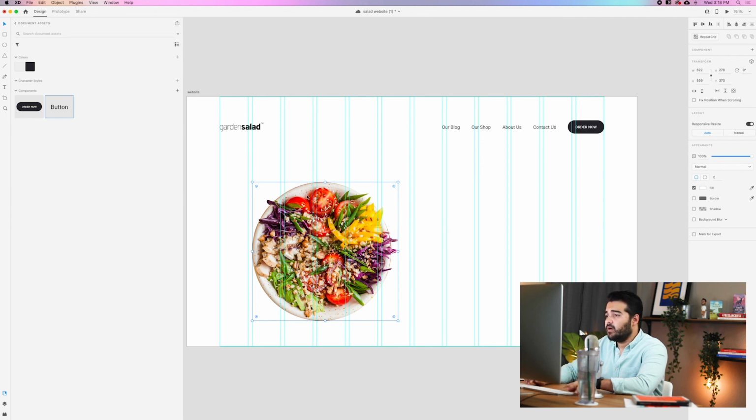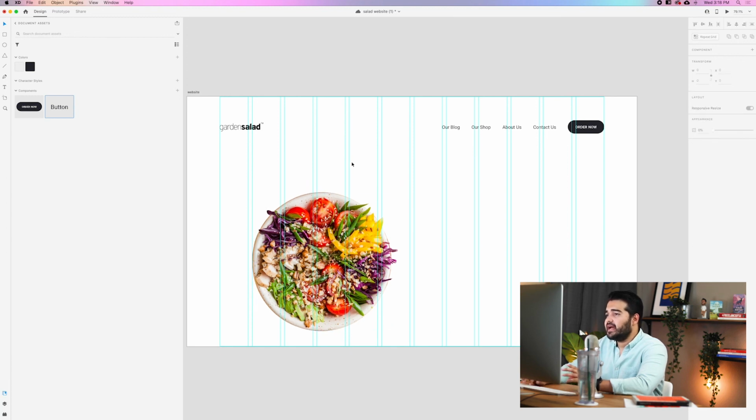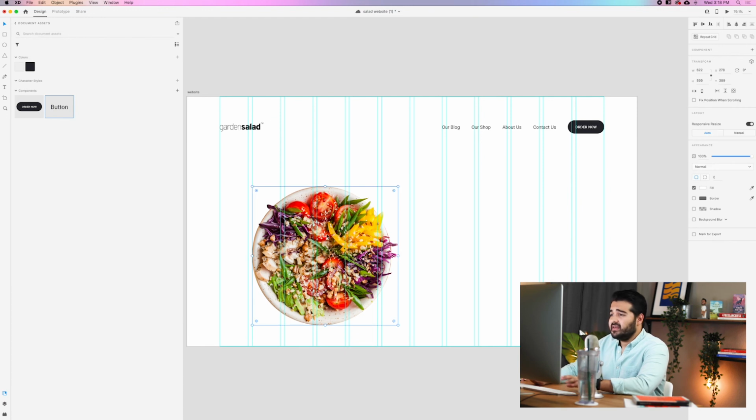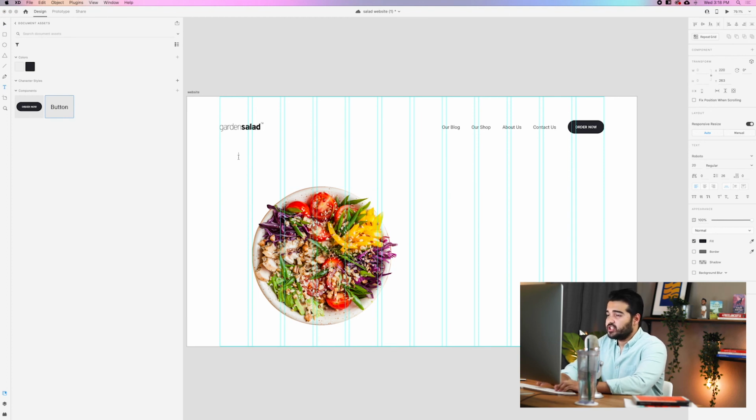And now I think I'm gonna put it more to the right. No, that's fine. So we're gonna keep it something like that. And then we're gonna maybe add some text at the top. So I think it looks really plain. We're gonna add some text to it. So with the text tool, we're gonna type fresh and healthy salads. Fresh and healthy salad. And we're gonna put it a little bit bigger, something like that.